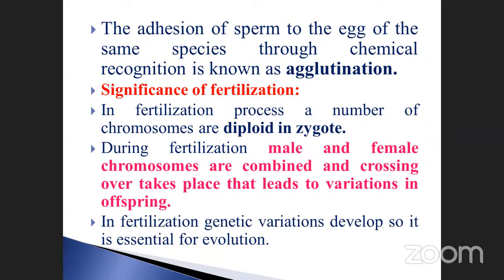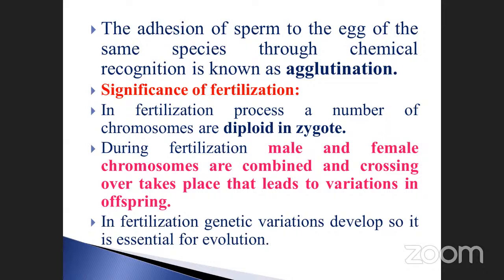Second, during fertilization, listen carefully. During fertilization, male and female chromosomes are combined. We already studied meiotic cell division, isn't it? It occurs in the reproductive cells.